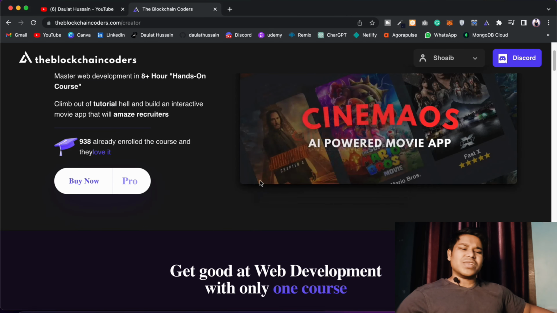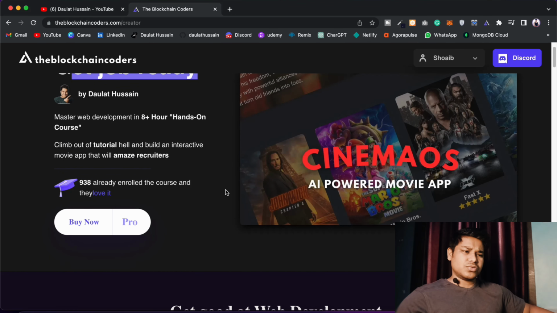If you build this project, it will give you a broader idea, and it would be very easy for you to follow other projects and build a scalable application. So make sure to come and have a look.